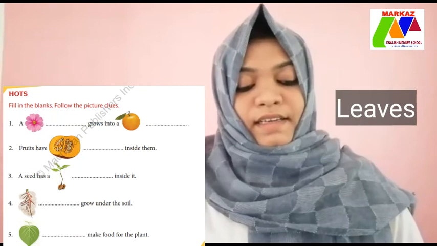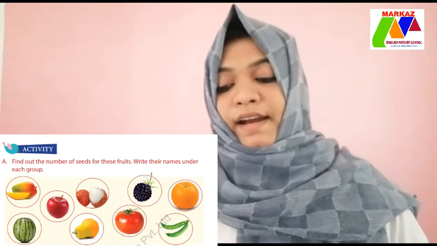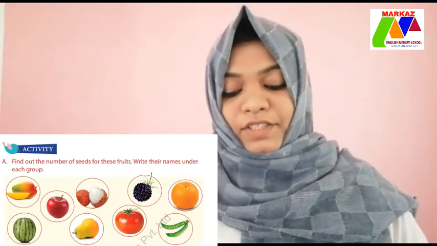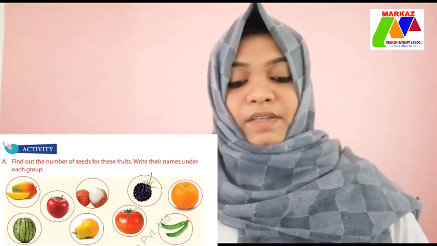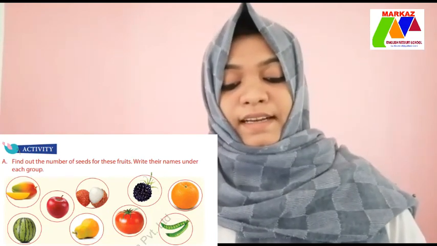Then take next page, page number 160. Activity. Find out the number of seeds for these fruits. Write their names under each group. Here we can see three columns. So you have to write the correct answer.